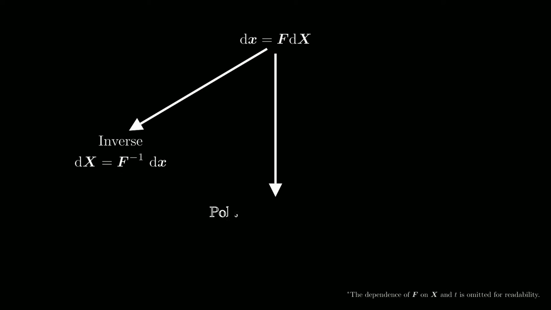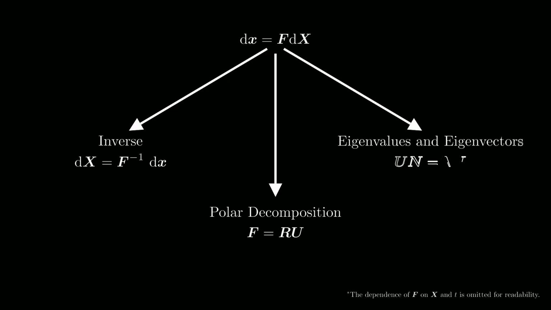For example, we can think about what it means to compute the inverse of F. We can also apply matrix decompositions like the polar decomposition and explore what such decompositions mean from the physical perspective. Finally, we can compute eigenvalues and eigenvectors and think about their physical meaning. Unfortunately, we cannot do all of this in this video. But I do want to show you how one specific concept from linear algebra suddenly becomes demystified when we apply it to the deformation gradient.